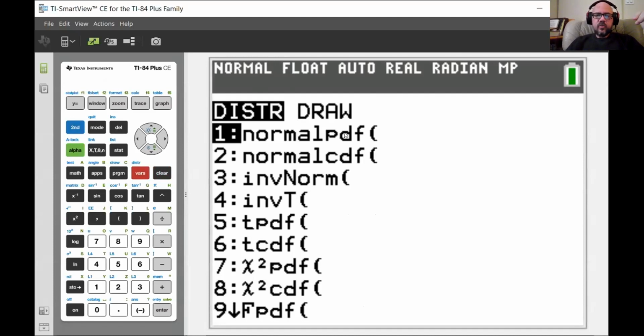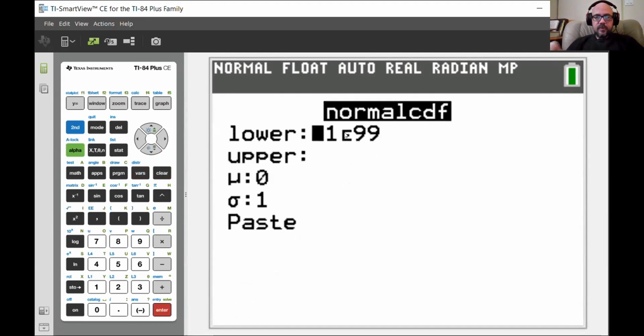Normal PDF gives you the height of a point on the graph of a normal distribution, and we will never care about that. The thing we care about is area, because probability is area, and we're going to use this to calculate probabilities. So that is CDF, cumulative distribution function. So normal CDF, and I want the lower bound, the upper bound, the mean, and the standard deviation.